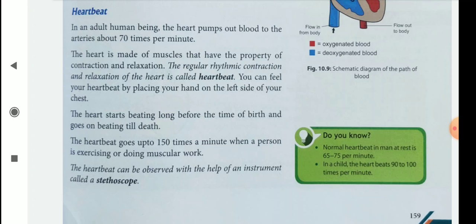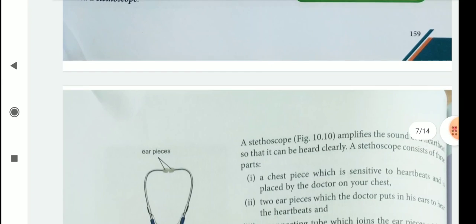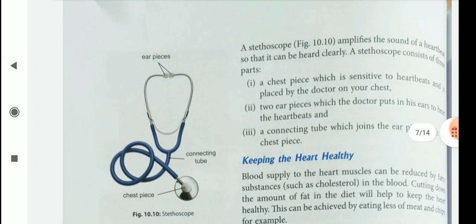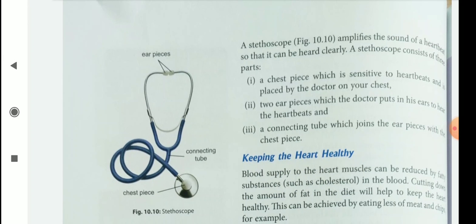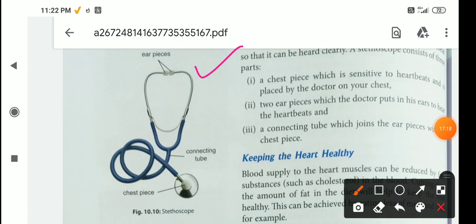The heartbeat can be observed with the help of an instrument called a stethoscope. Doctors use a stethoscope to measure our heartbeat. A stethoscope has three parts, children: earpiece, connecting tube and chest piece.